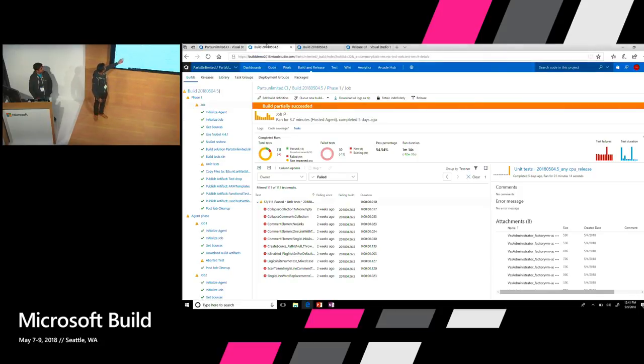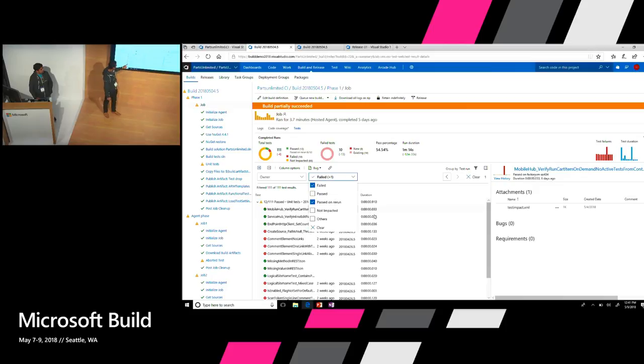So in this scenario, if you look at it, I had 111 tests. I had 12 tests which passed, but actually 6 of them passed on rerun. So that's an indication to me that these tests are non-deterministic. What I can do with that is I can go to the filters, and I can actually select passed on rerun, and it'll show me some of these tests.